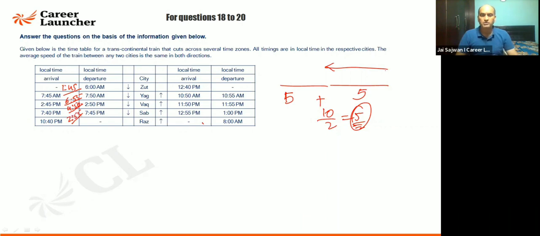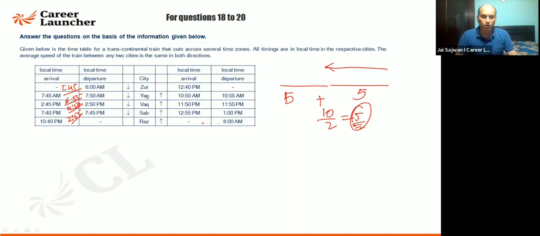So this is the difference between these two times. See, it takes 2 hours and 55 minutes by your watch. Of course, the time zone, that is the local time there. The local time of arrival is coming out to be this. At RAS, it is coming out to be 10:40. So this is 2 hours 55 minutes. But you don't know whether it is lying on the east or west, so we can't determine that.